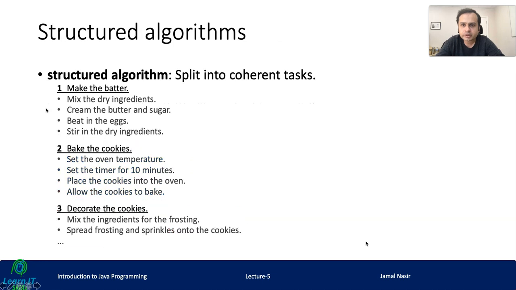So a structured algorithm is split into coherent tasks. First is make the batter. Second is bake the cookies. Third is decoration. So technically we are mixing all the ingredients in the first task. In the second task, we are baking the cookies, and then we are decorating the cookies. So we can split our algorithm into different coherent tasks.